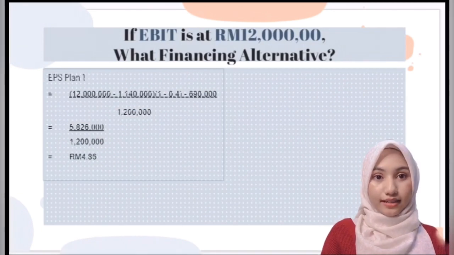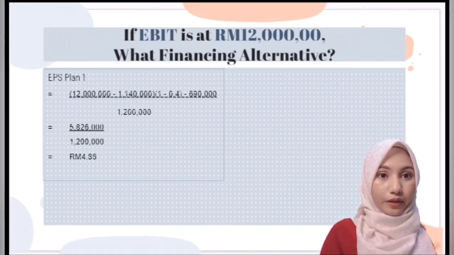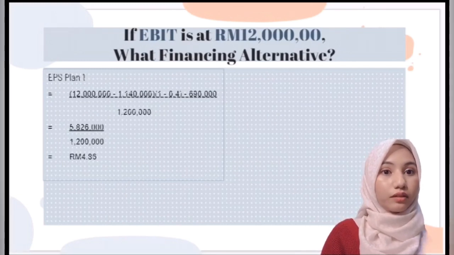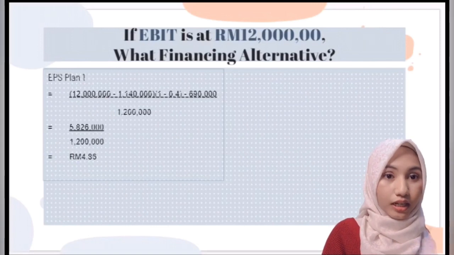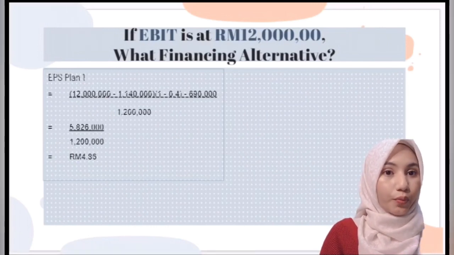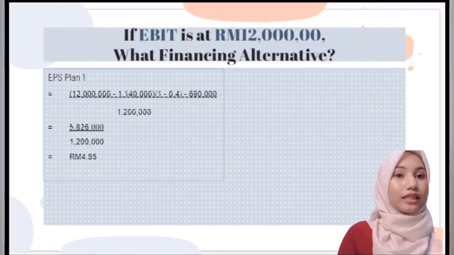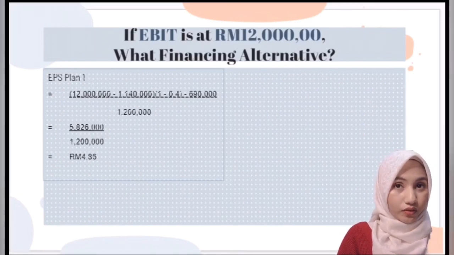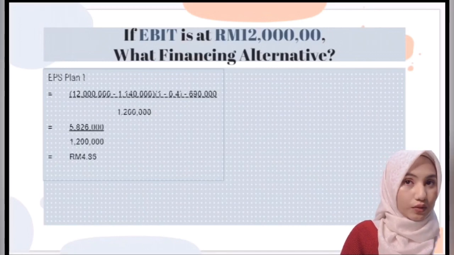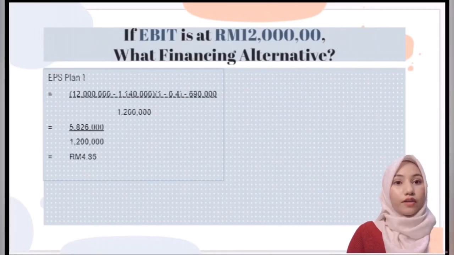So as you can see, this is the calculation for EPS Plan 1. EBIT, which is 12 million, minus interest, which is 1,140,000, times 1 minus 0.4, which is tax, minus 690,000, divided by number of shares, which is 1,200,000, equal to 5,826,000 divided by 1,200,000. So the EPS for Plan 1 is RM4.86.